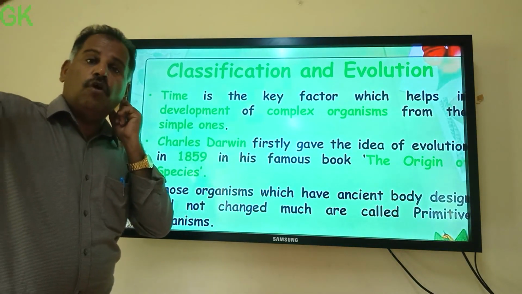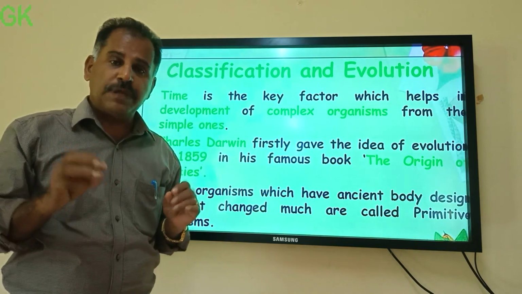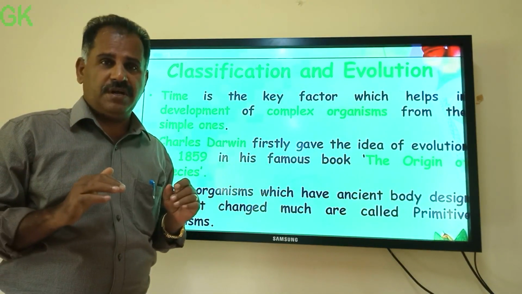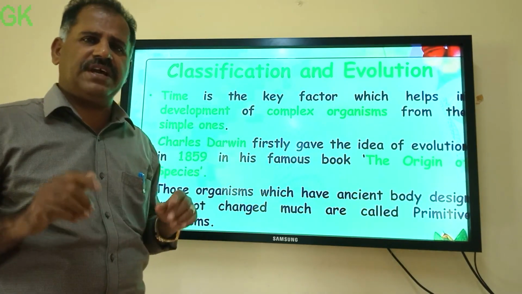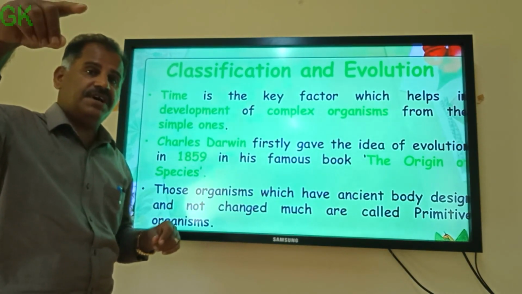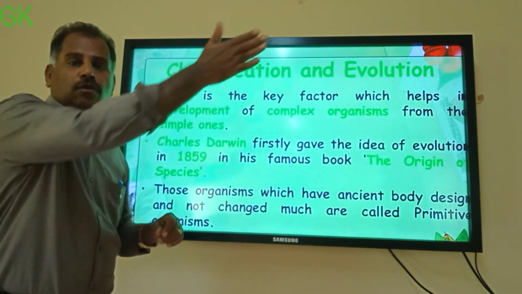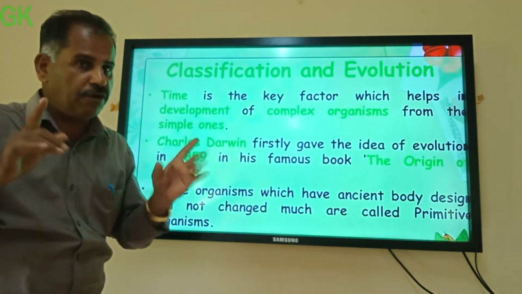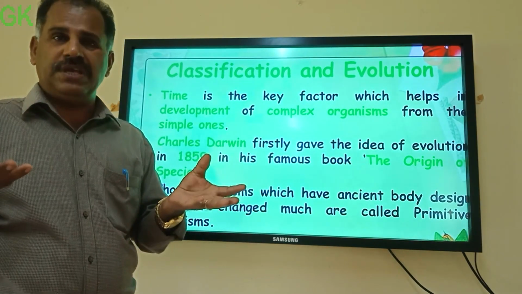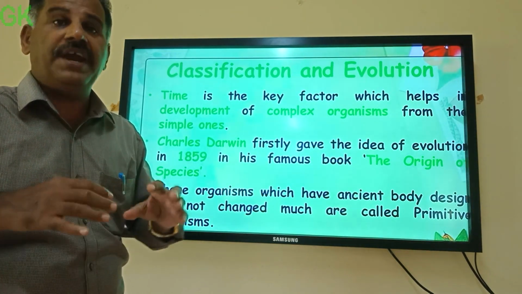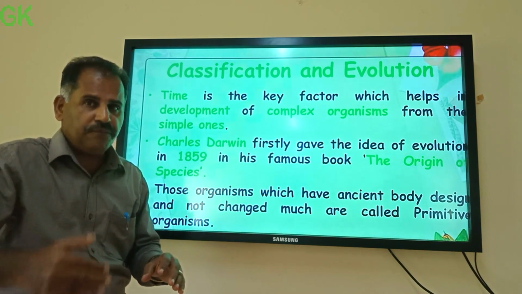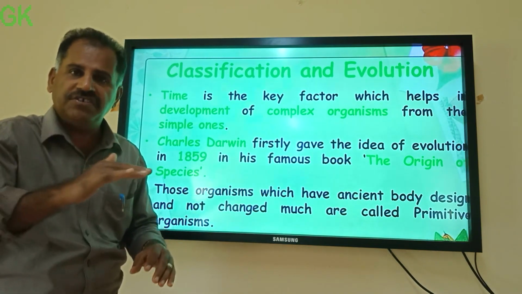The old organisms are generally primitive. They are primitive in nature, and they have simple structure. And from that old simple structure, the present day organisms are slowly being formed. Is the present day organism a simple structure? No, it has a complex structure, and is advanced. So we can say that the process of continuous change occurs through time.